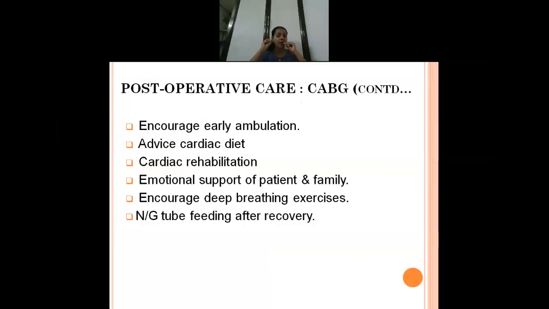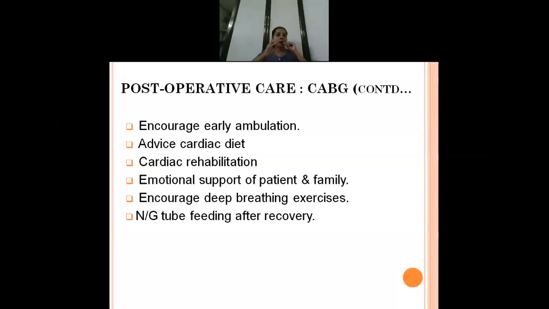After the person has recovered and once he is in the cardiac ward, what you have to do is encourage early ambulation. Let the person slightly sit on the bed and relax. After that, you can teach the person to walk a little, and give active and passive exercises also. Always provide a cardiac diet for the patient. Cardiac rehabilitation is very essential. This cardiac rehabilitation topic I will take separately.